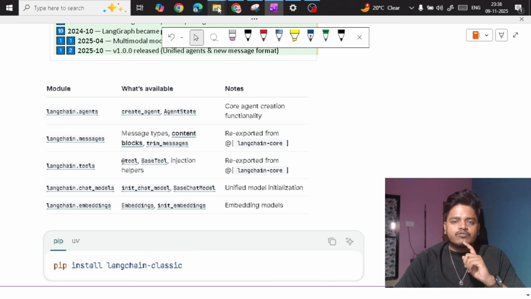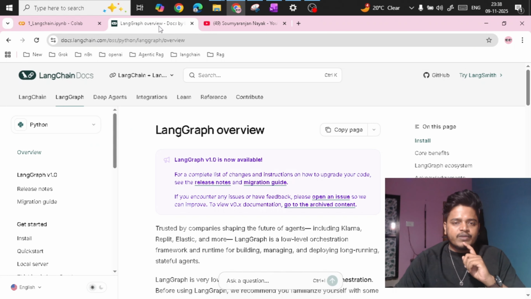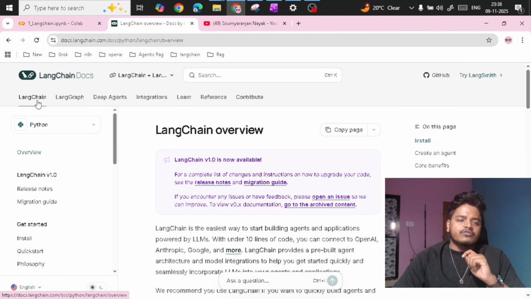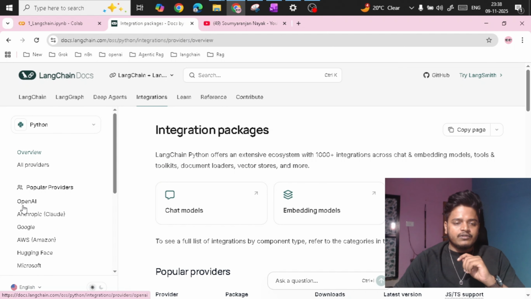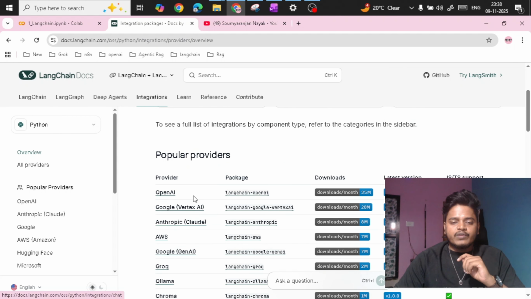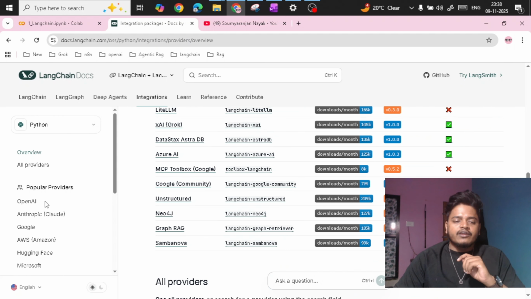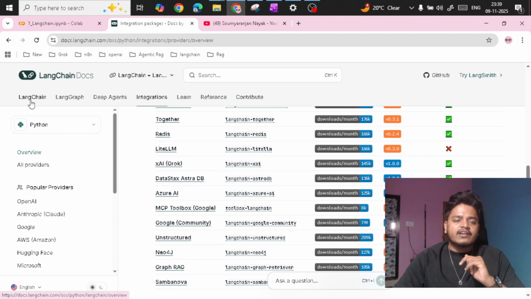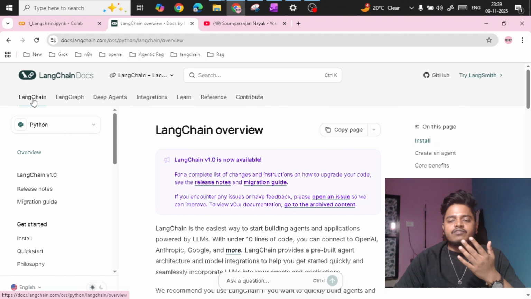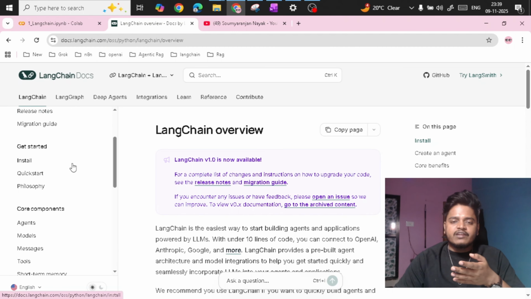If I take you to their official documentation, they have so many things. In LangChain, you can see LangGraph and deep agent integration. In integrations, you can see OpenAI, Anthropic, Google, so many different model providers and embedding providers. So our plan is to start creating videos on each and every component: how it works, what exactly the benefit is, and how we can implement it in a real-time project.